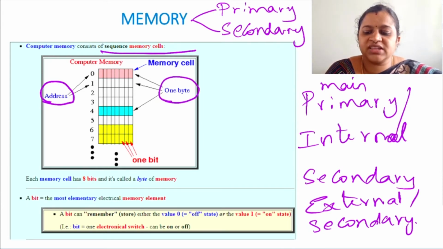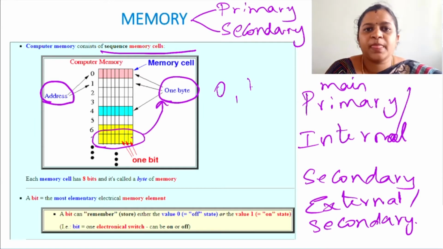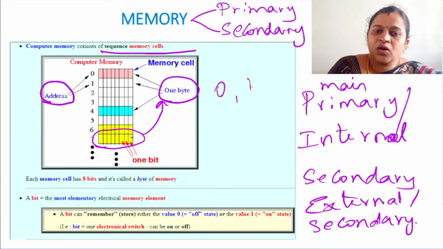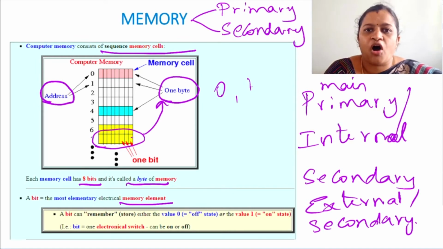I told you computers can store or understand only zeros and ones. 1 bit can be either 0 or 1. Altogether these 8 bits will form a byte. So each memory cell has 8 bits, which is called a byte. A bit is the smallest elementary unit of memory. A bit can remember either the 0 state, that is the off state, or 1, which is the on state, that is, an electronic switch on and off.